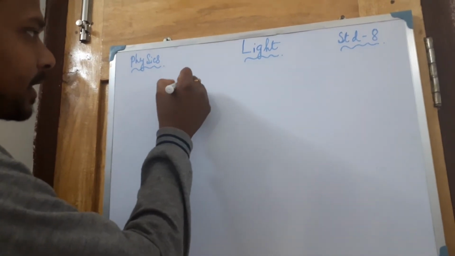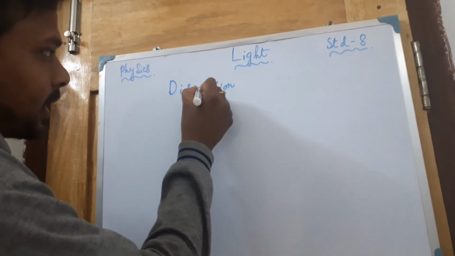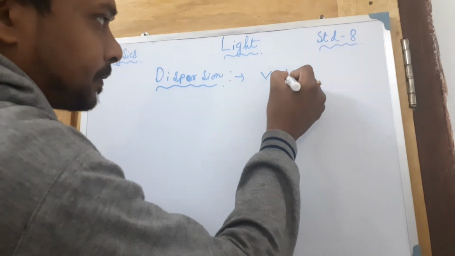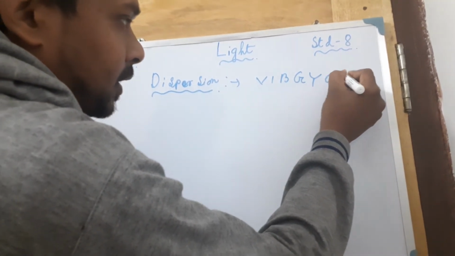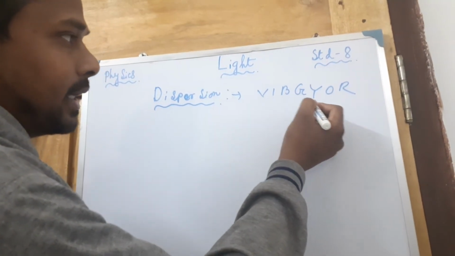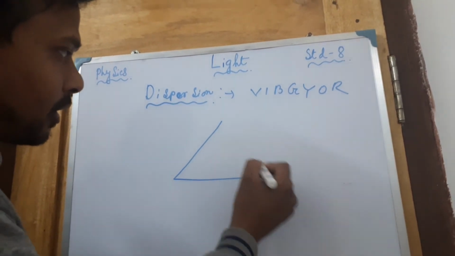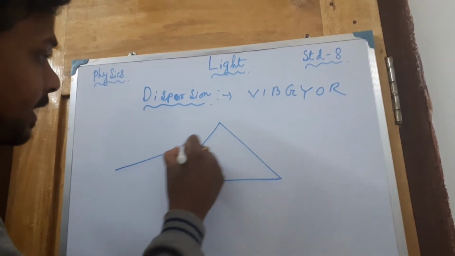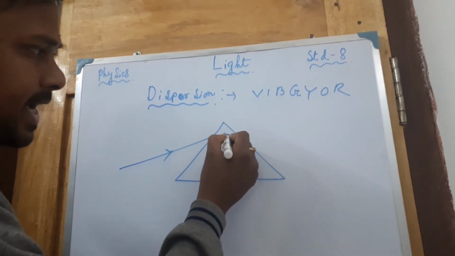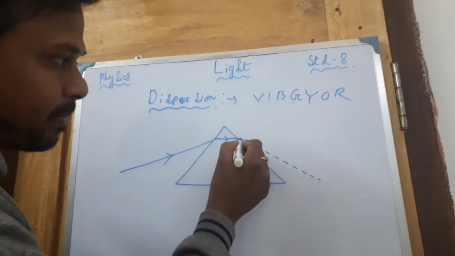The last part of this chapter is what? That is dispersion. If you are talking about the dispersion part, then how does VIBGYOR occur? These are all the color combinations. We all know them: violet, indigo, blue, green, yellow, orange, red. Okay, so if you take a prism, when a white ray of light falls on it, the prism is actually just splitting it into all 7 bands of color.